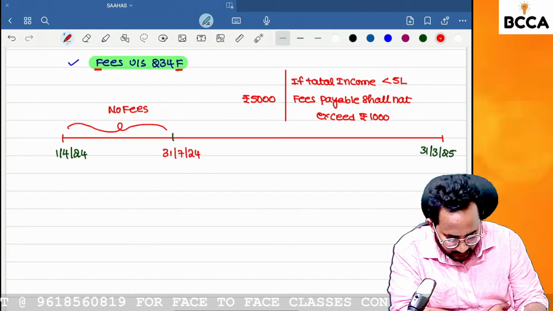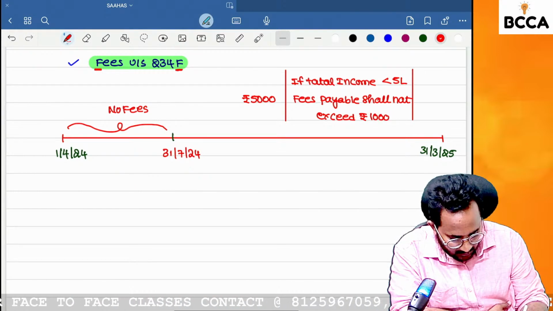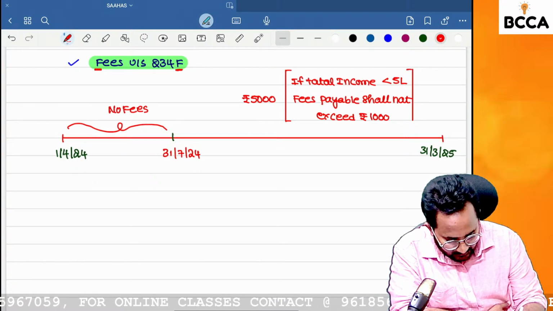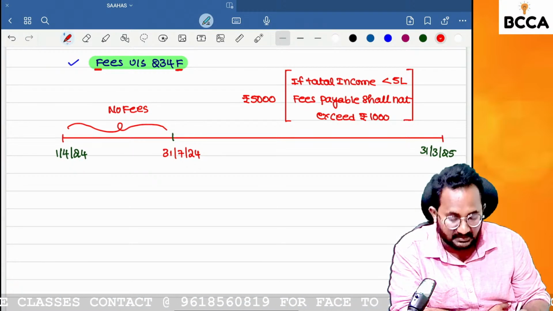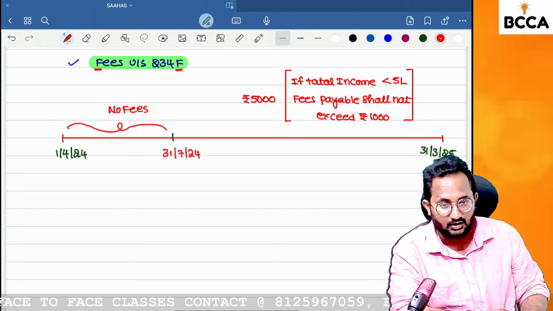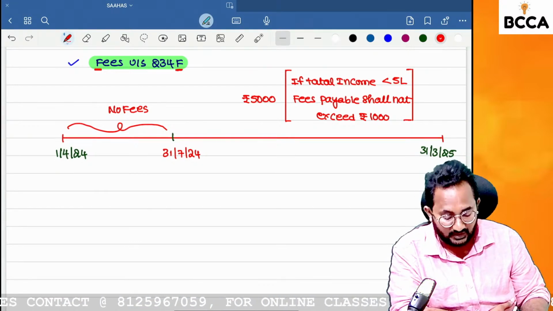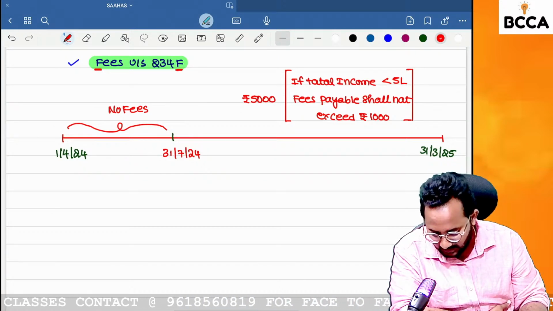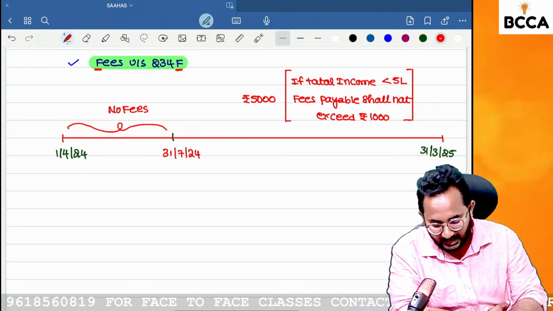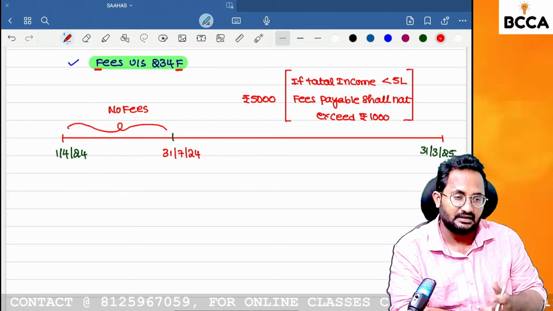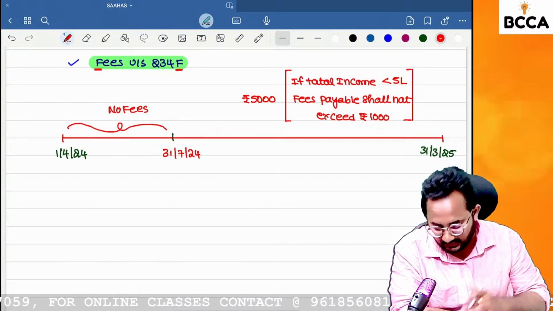If you are a small income holder, that means your income does not exceed 5 lakh, then the fees payable will be 1,000 only. But if they ask directly what the fees is, you need to say 5,000. Only in one exceptional case, the fees shall not exceed 1,000.